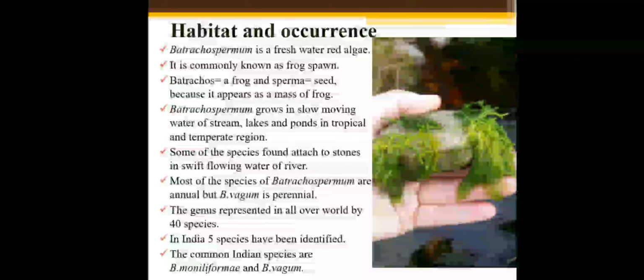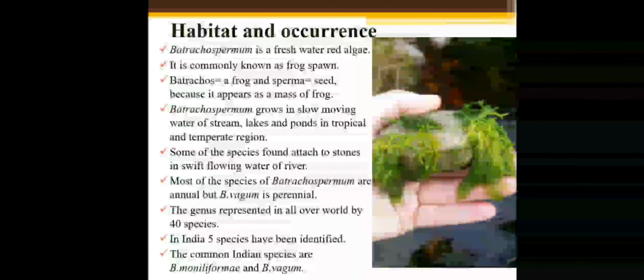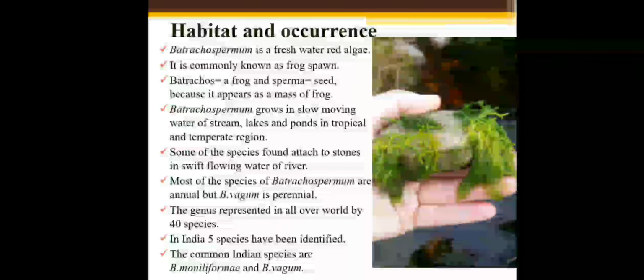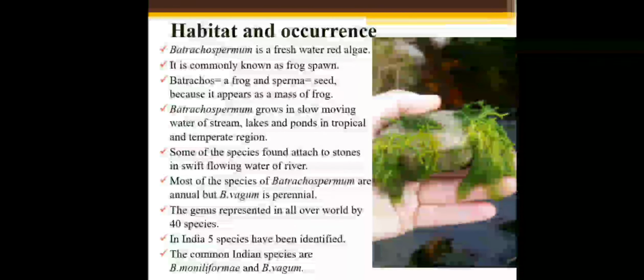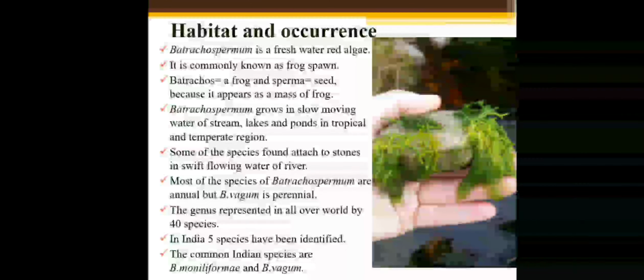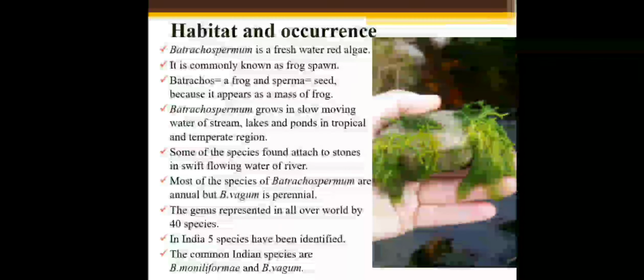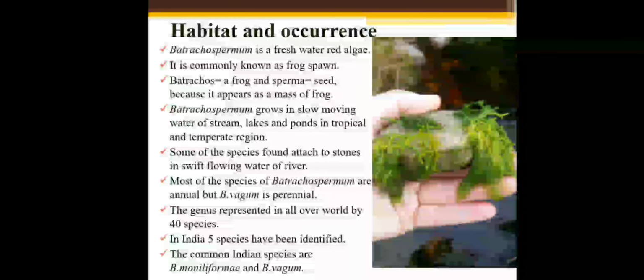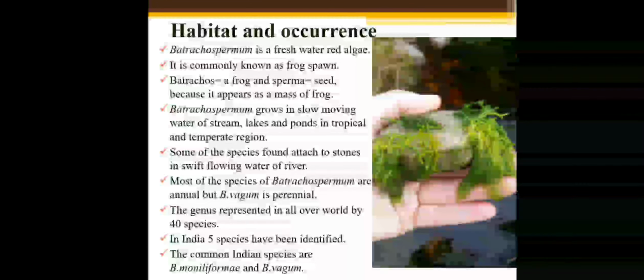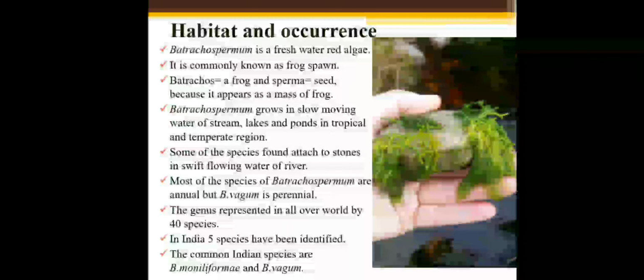Most species of Batrachospermum are annual, but Batrachospermum vagum is perennial. Annual means it completes its life cycle within a year, and perennial means it lives for more than a year. The genus is represented all over the world by 40 species. In India, 5 species have been identified. The common Indian species are Batrachospermum moniliforme and Batrachospermum vagum.